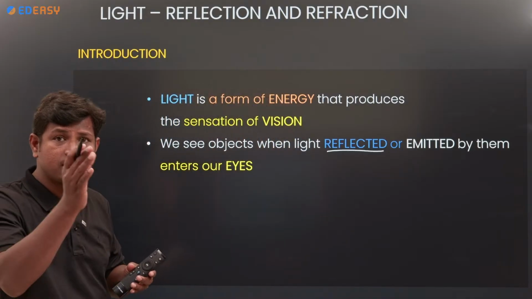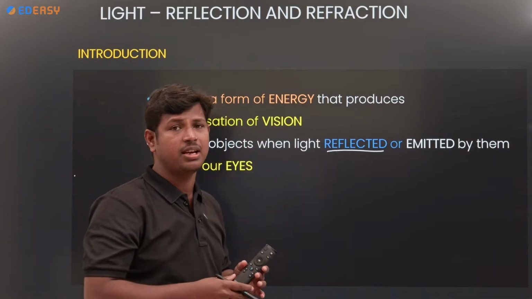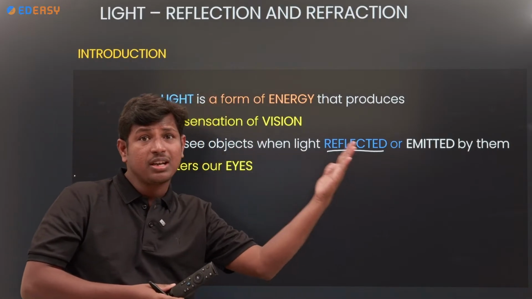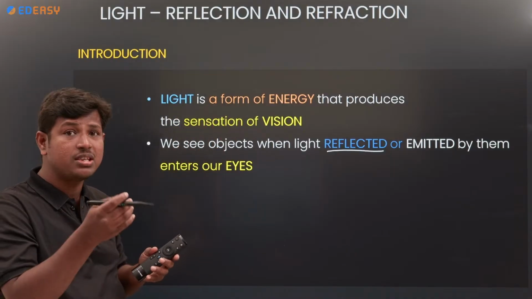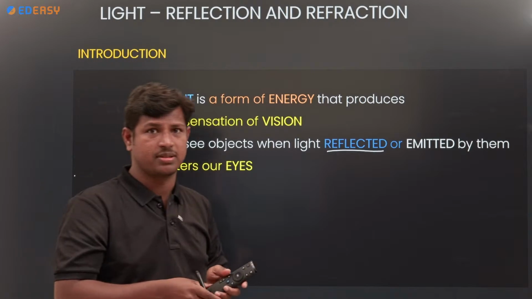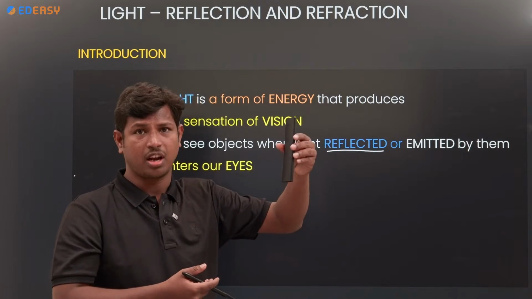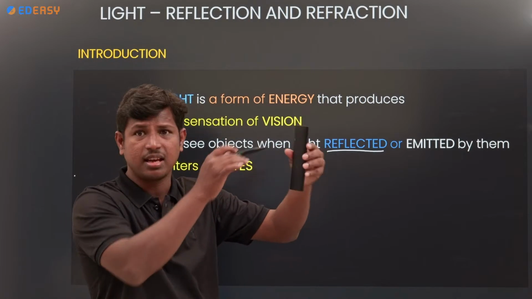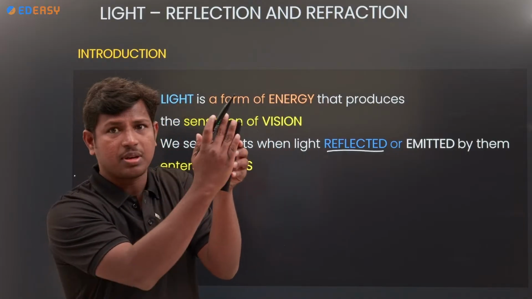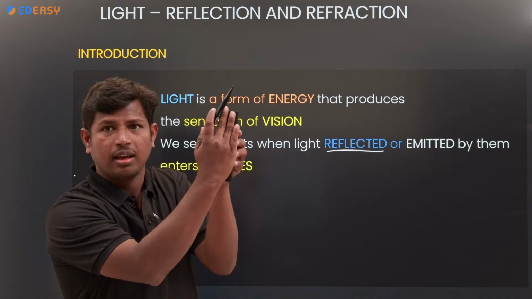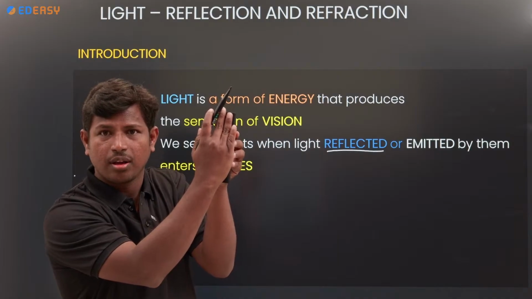First, light is placed on the object, then from the object we get light. How does it appear to us? First the light strikes the surface. For example, this is an object. How can I see this remote? Suppose there is no light, can I see it? No, it's not possible.